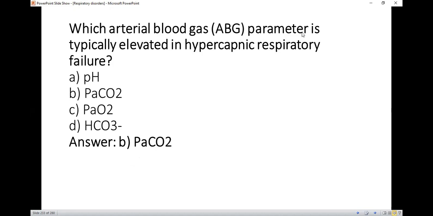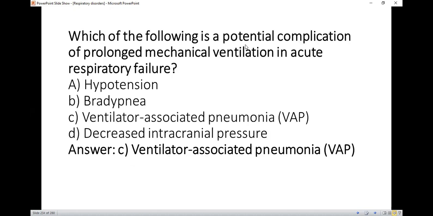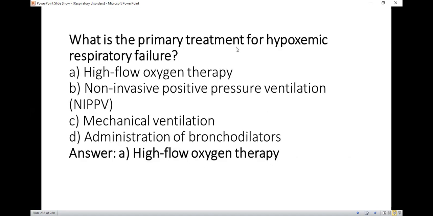Which arterial blood gas parameter is typically elevated in hypercapnic respiratory failure? So right option A, PaCO2. Which of the following is a potential complication of prolonged mechanical ventilation in acute respiratory failure? So right option is C, ventilator associated pneumonia. What is the primary treatment for hypoxemic respiratory failure? So right option A, high flow oxygen therapy.